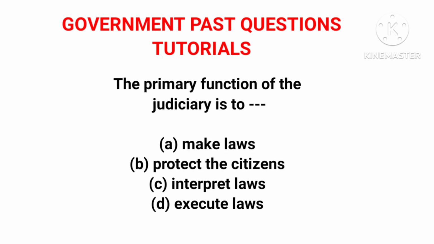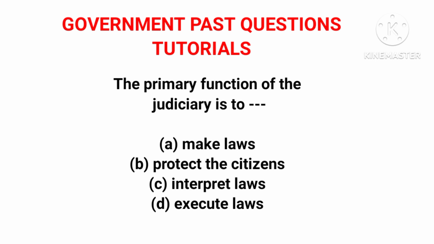Now, the next question: the primary function of the judiciary is to option A, make laws; B, protect the citizens; C, interpret laws; and D, execute laws. The correct answer is interpret laws. This is basic. I believe you've already learned this in school. The three arms of government are the executive, the judiciary, and the legislature.